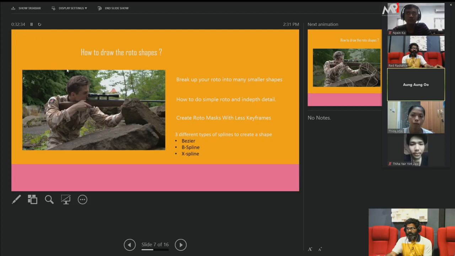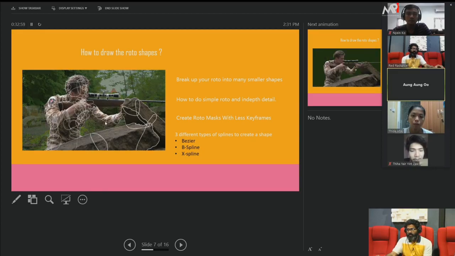And this is the image. You can see the man holding the gun. In this image, I just want to cut this man with the gun and the mountain. I'm going to change this background. I will show you some examples. You can understand what the roto work is; you can see this is the roto shape.